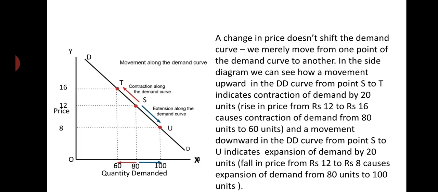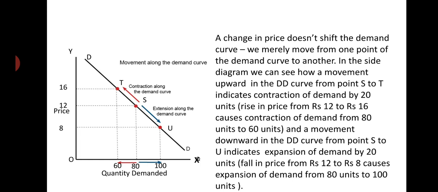Similarly, when price of the commodity was 12 rupees per unit and it falls to 8 rupees per unit, in this case quantity demanded rises from 80 units to 100 units. So there is an expansion of demand by 20 units here, from 80 units to 100 units. So this is the movement. There is the movement from point S to U, which is the result of expansion of demand.